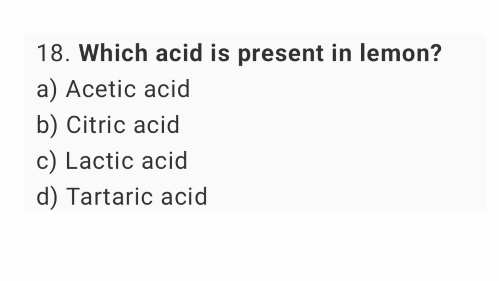Question number 18. Which acid is present in lemon? The right answer is option B, citric acid.